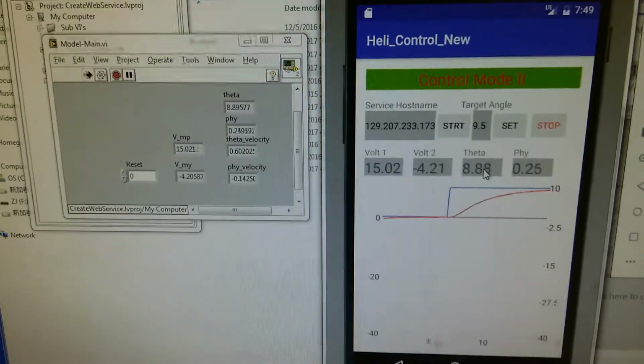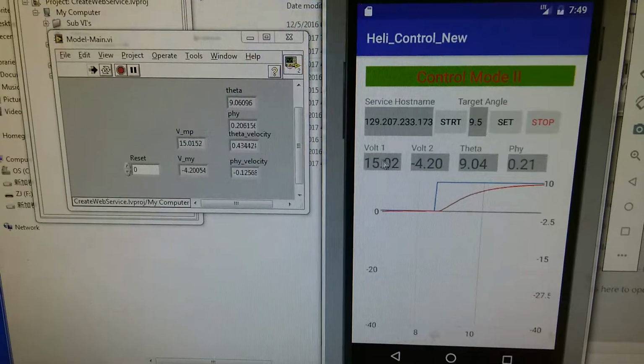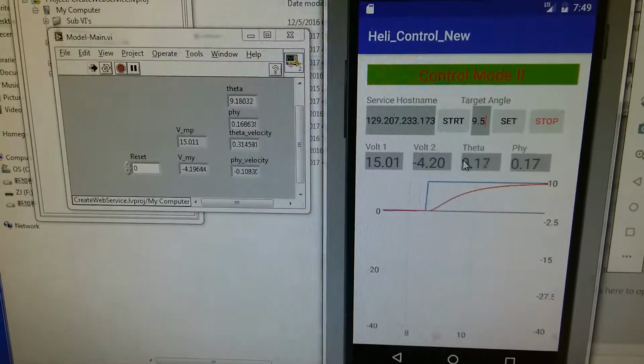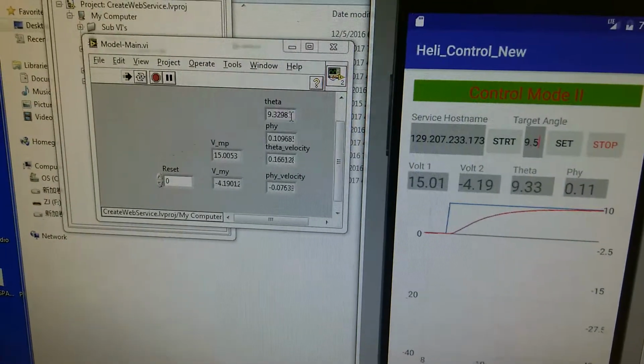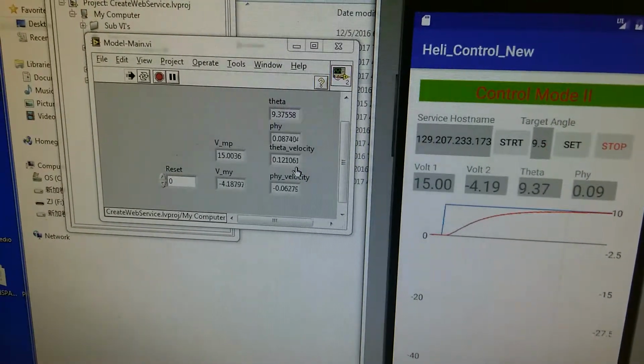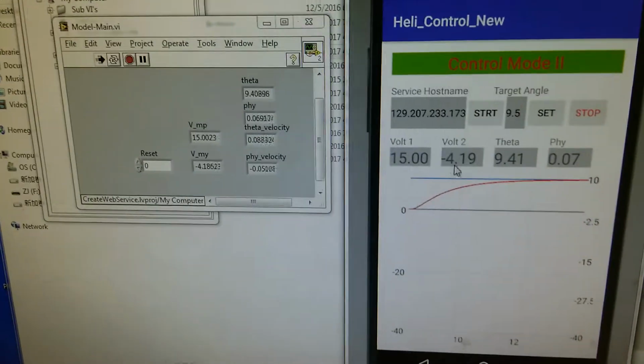Here on this Android app, we show the control voltage and the theta phi angle. And on the model program, we also show theta, phi, theta velocity, and phi velocity.